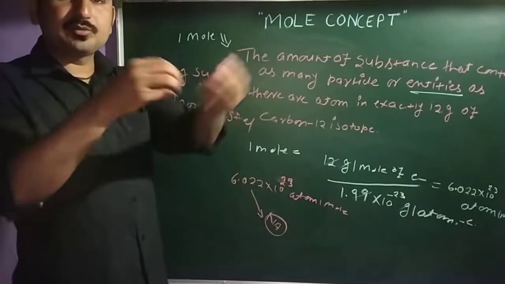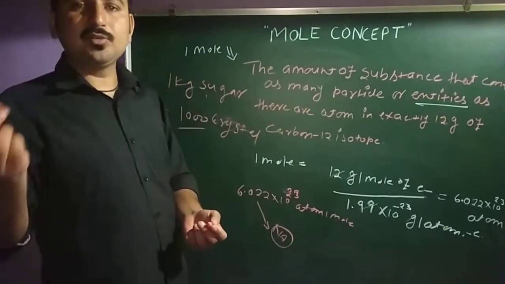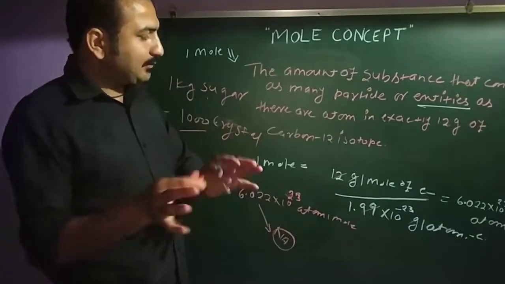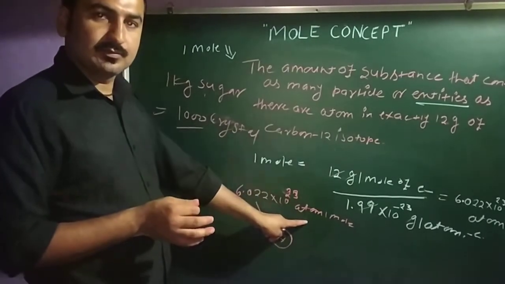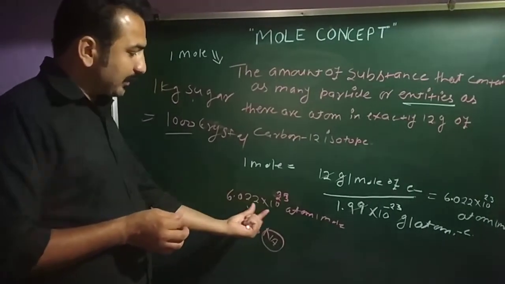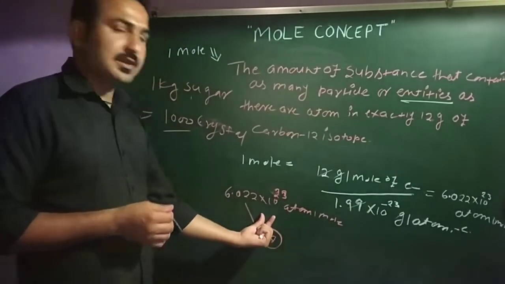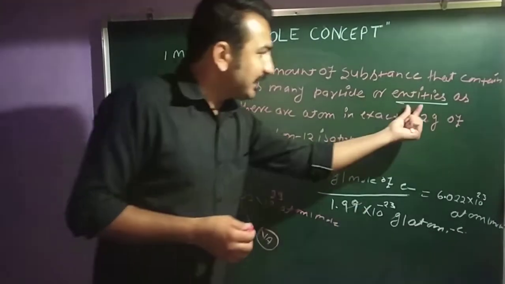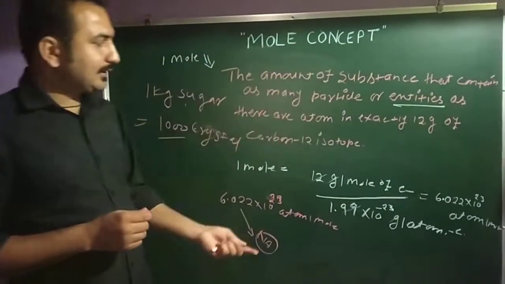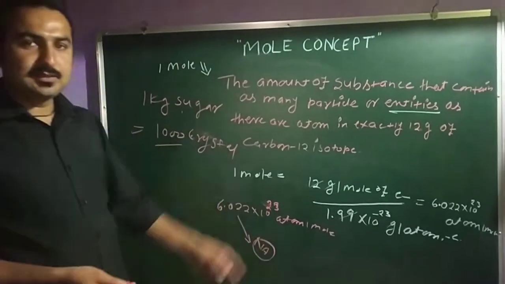We directly weighed 1 kg and gave it to you, and this one is 1 kg. Otherwise, what would counting take? We would spend a lot of time counting these 1000 crystals. Clear? The same thing we are taking here. So 1 mole has 6.022 into 10 to power 23 atoms per mole. That means in 1 mole you have this many atoms, or in 1 mole there are this many entities. Entities means atoms, ions and molecules. Clear? This is called your 1 mole or Avogadro number, this one is Na.